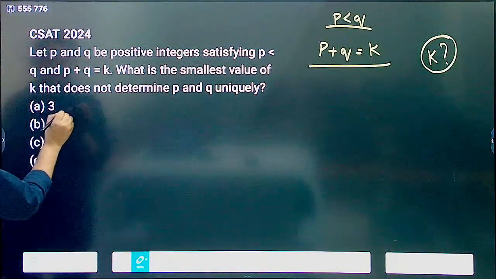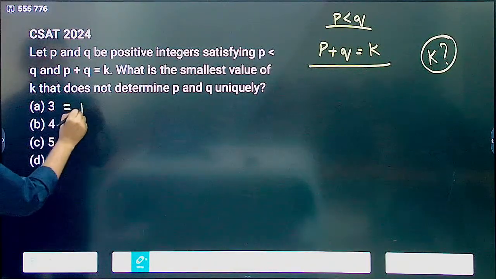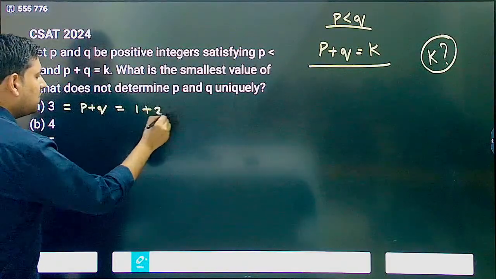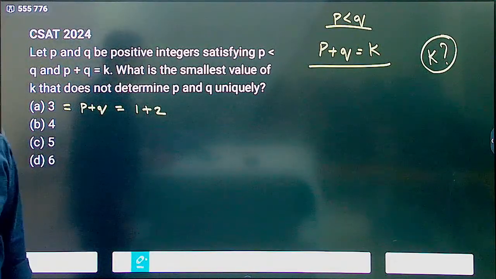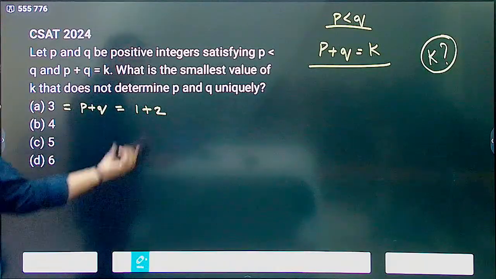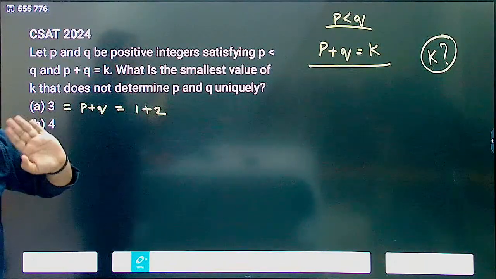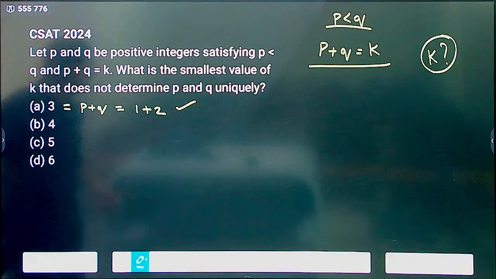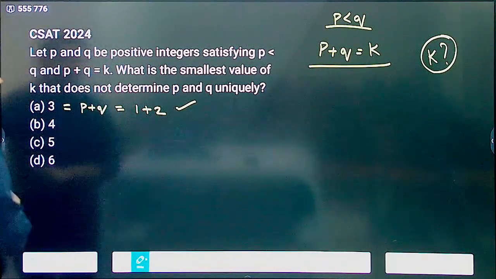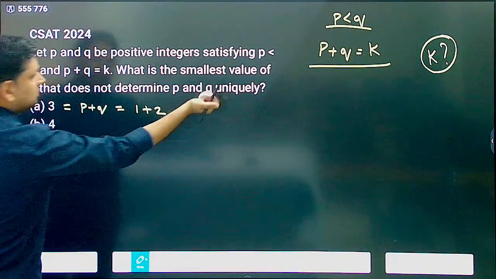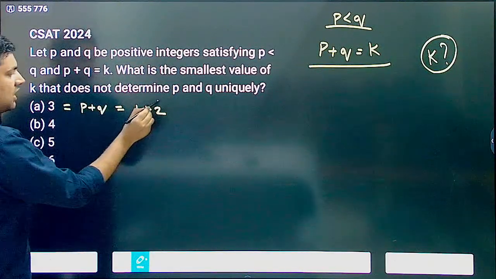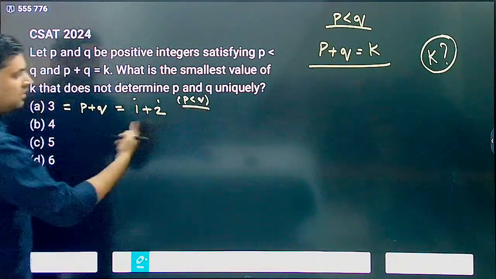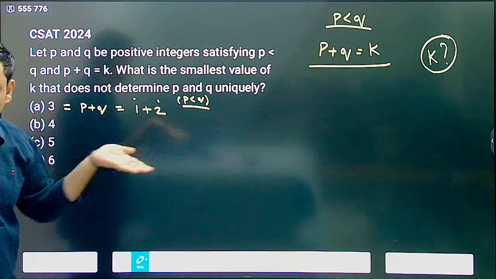So 3, if 3 has to be written as p plus q, then it will be written as 1 plus 2. Is there any other way? No, there is no other way. 1 plus 2 or 2 plus 1 is the same. So you determine this uniquely here, correct? Since p is less than q, I must take q as 2 and p as 1. This is the only possibility. 2 plus 1 is not even possible.